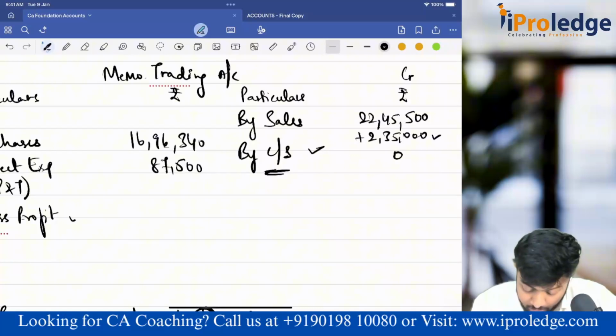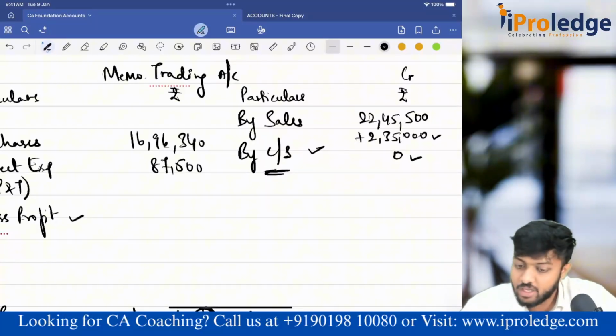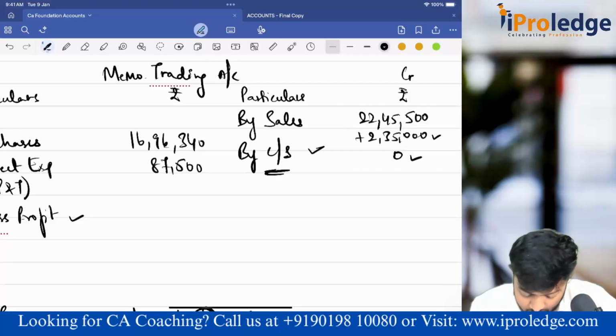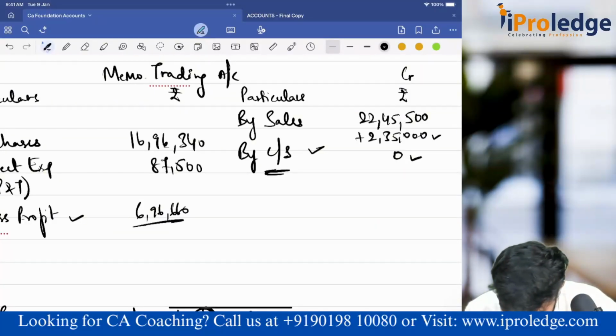Now, that means how much will be my gross profit? Can I calculate? Yeah, I got everything. GP margin I can find out as closing. So 22,45,500 plus 2,35,000 minus 16,96,340 minus 87,500. So remaining is 6,96,660. This is the profit.